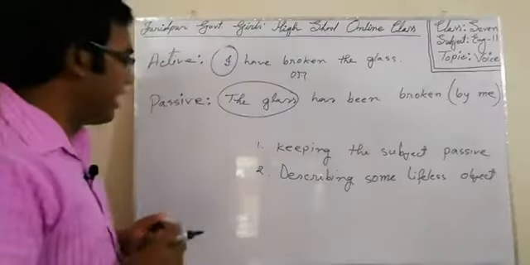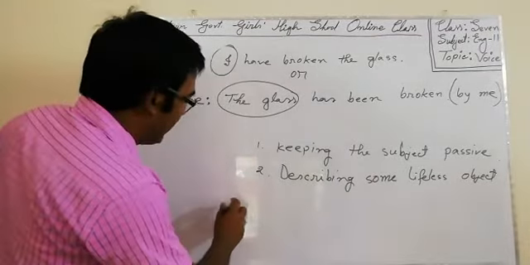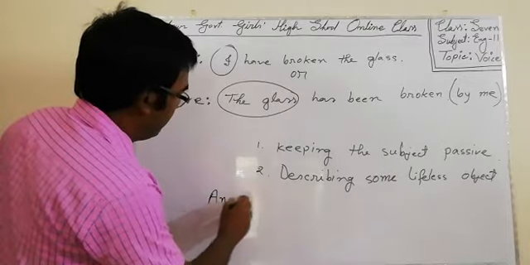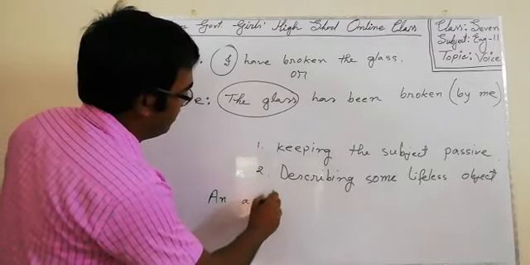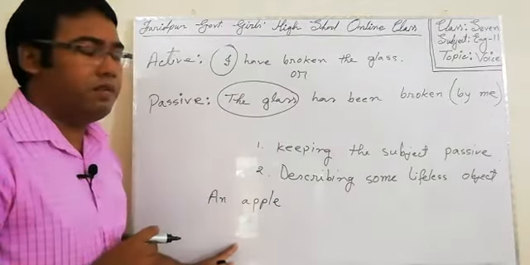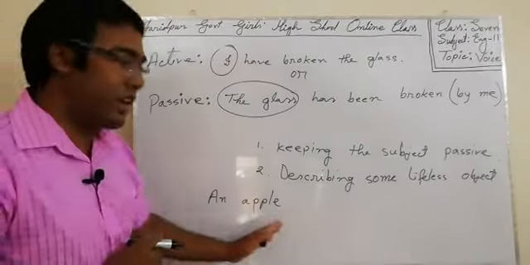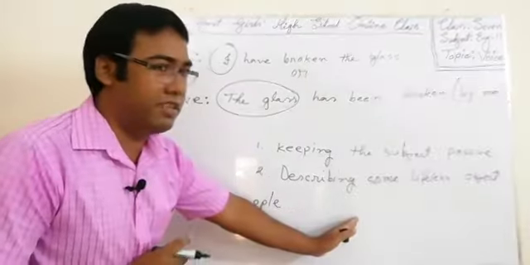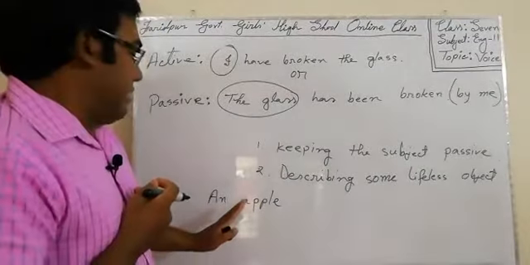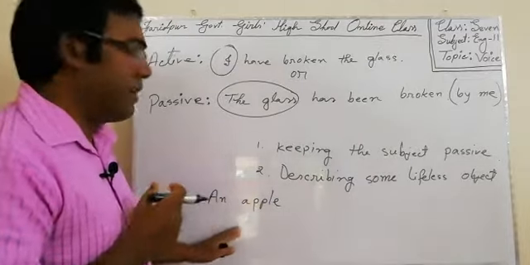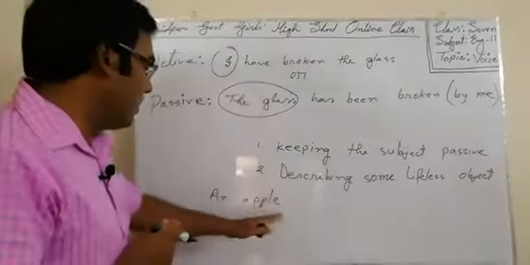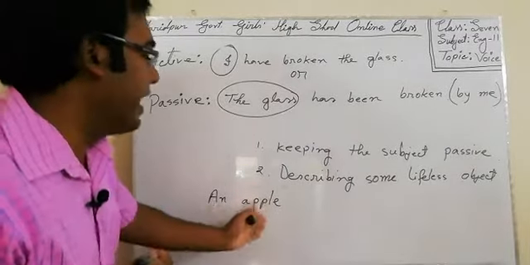I am giving you more examples. Suppose your subject is an apple. What will you write? Of course, you will not write that an apple eats, because an apple has no mouth to eat. An apple cuts? An apple has no hand to cut into pieces. So, if we write apple, we make it passive.